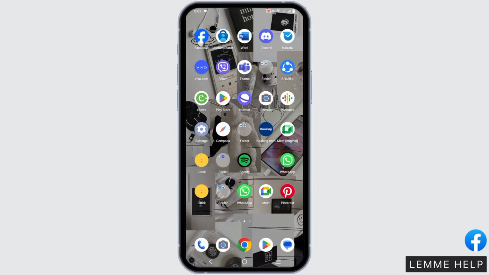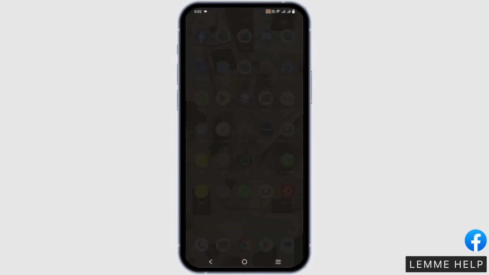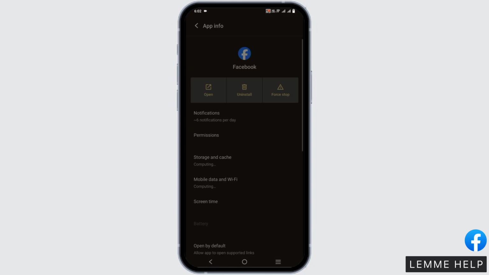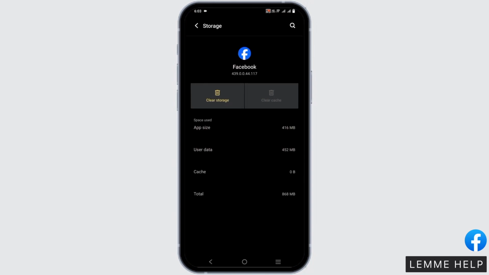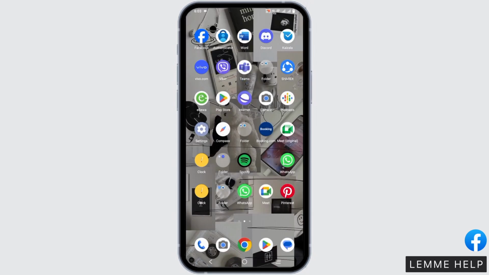If this still does not work, you can try clearing the cache of Facebook. Long press on the Facebook app, go to storage and cache, and then click on clear cache. Another thing that you can try is uninstalling and installing the Facebook app again. So these were some of the suggestions that you can try.